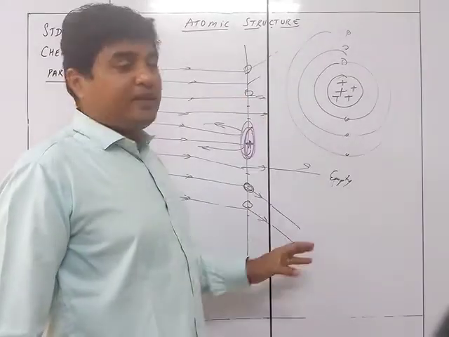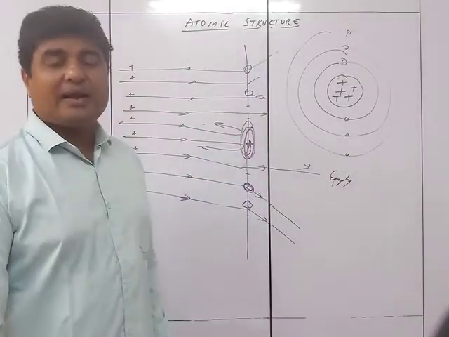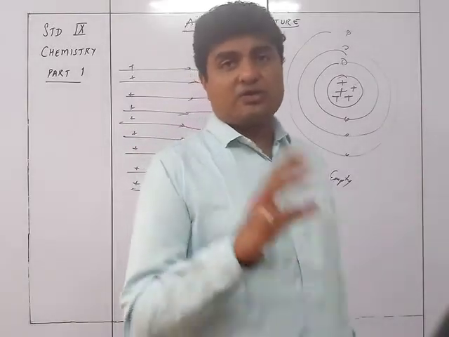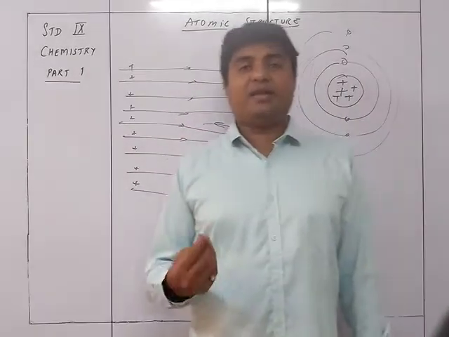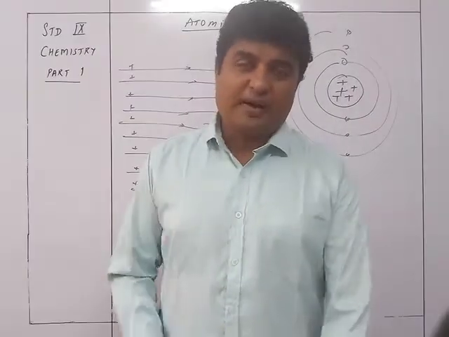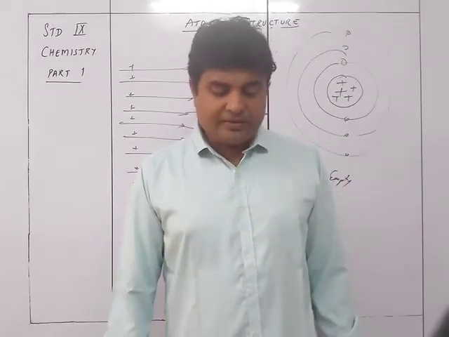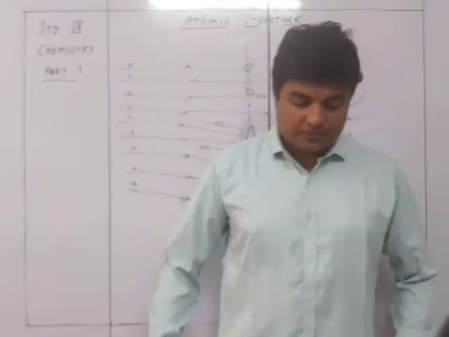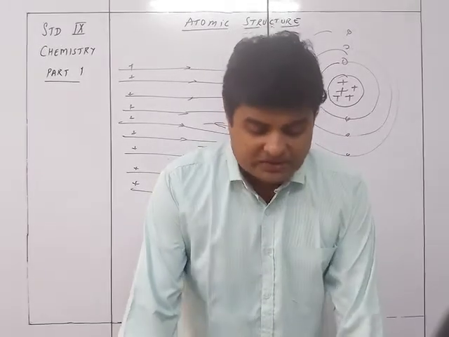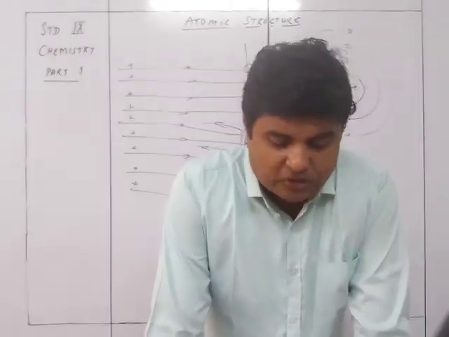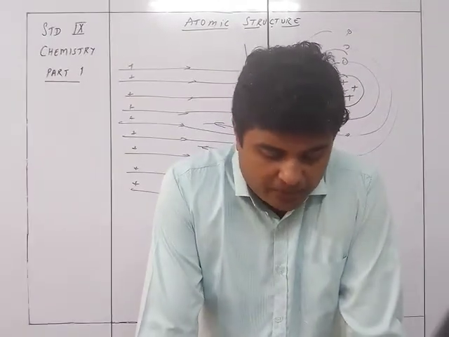There is a lot of empty space in between, and then there are some negatively charged electrons in between, which are deflecting the alpha particles slightly. So this is how the discovery of the atomic nucleus took place. So accordingly, let's see the postulates of Rutherford's atomic model.